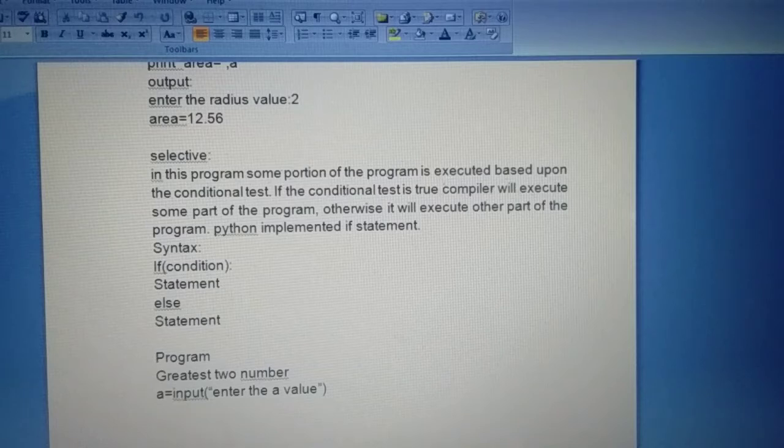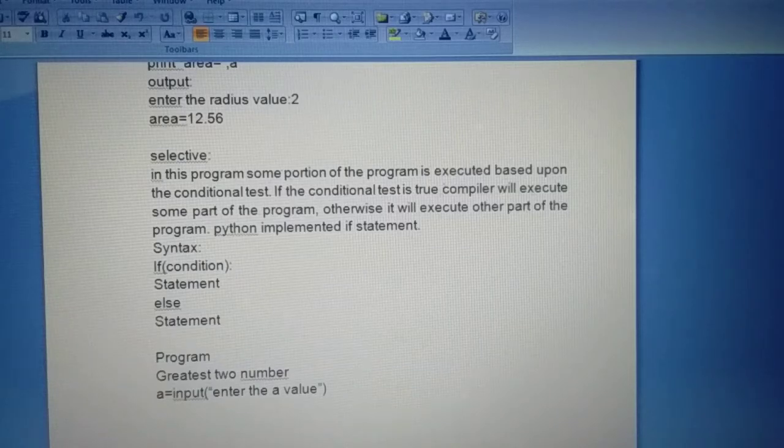If the condition test is true, the compiler will execute some part of the program. Otherwise, it will execute the other part of the program. Understood clearly?